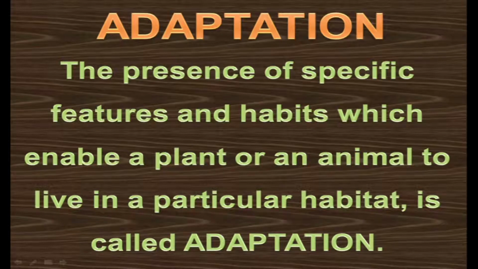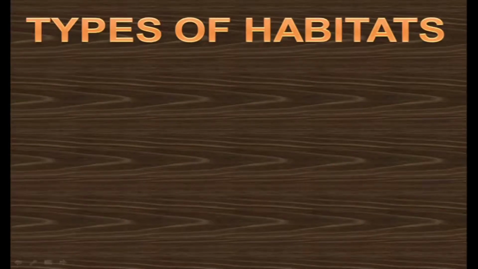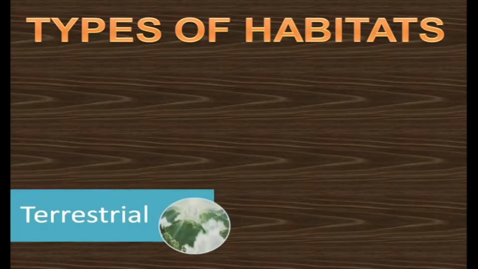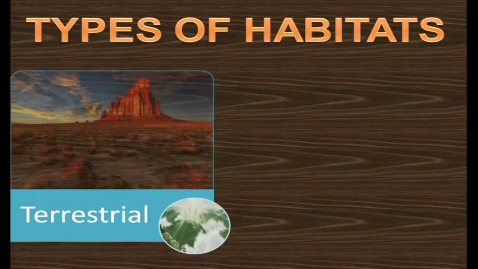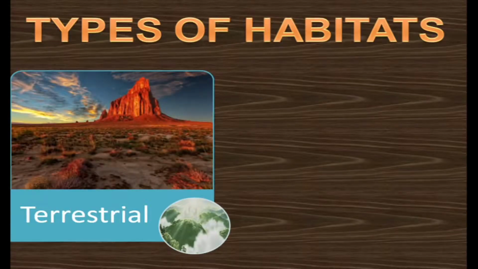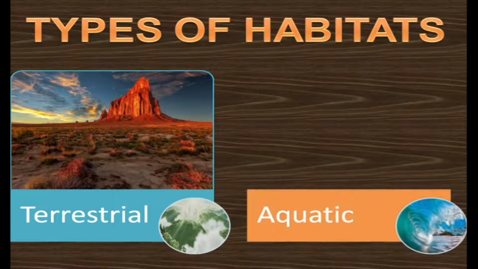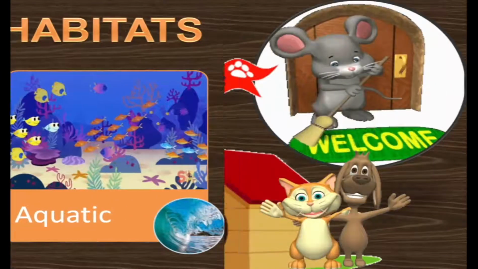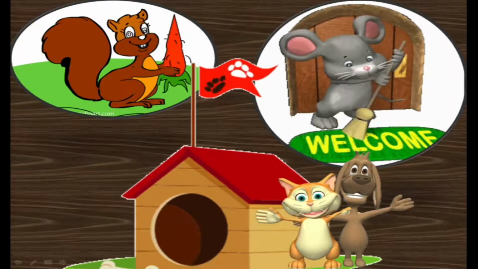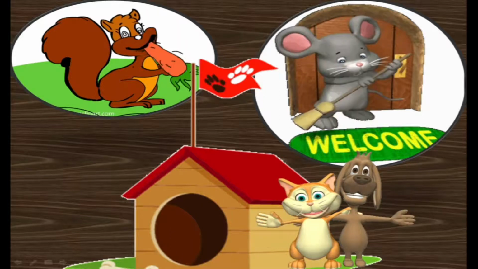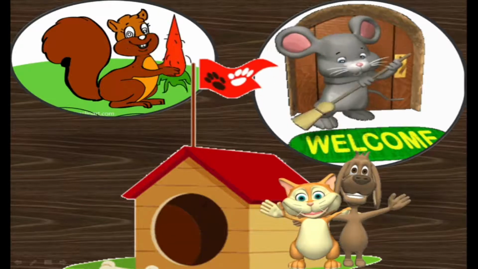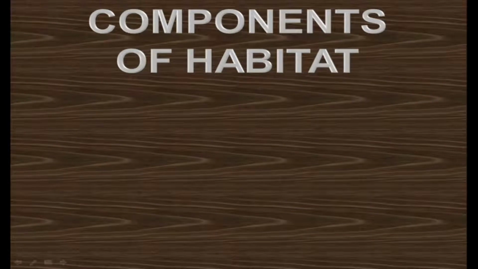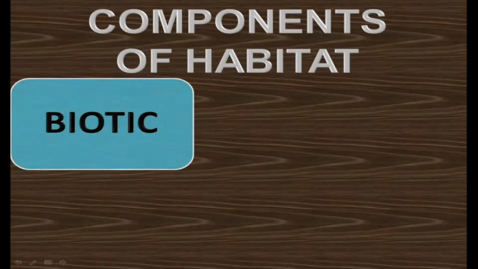is called adaptations. Children, there are many types of habitats. However, we can divide them into two parts. First is terrestrial, which means on land, and second is aquatic habitat, which means inside the water. Habitat is the home of an organism where it can find food, shelter and favorable conditions for breeding, which includes both living and non-living components. So according to this, there are two components of habitat.